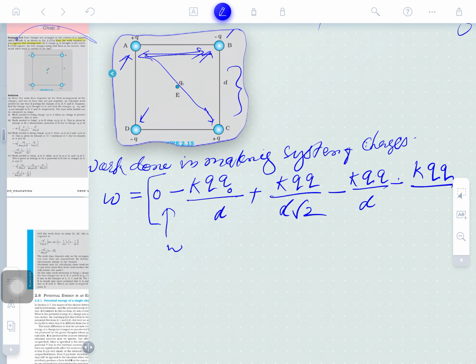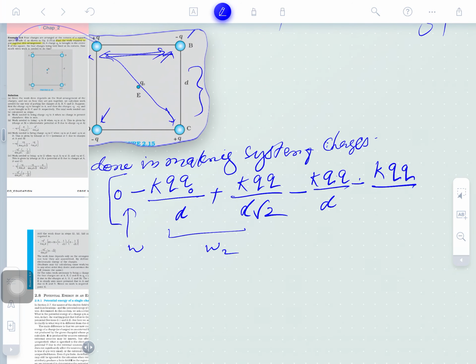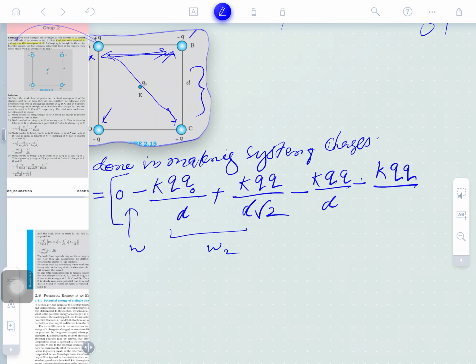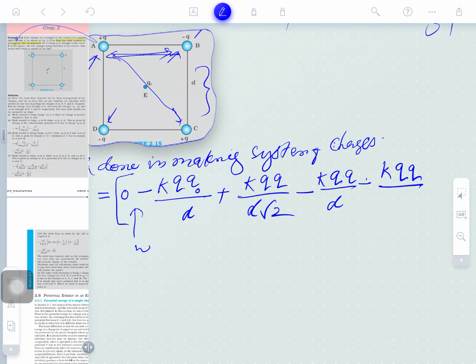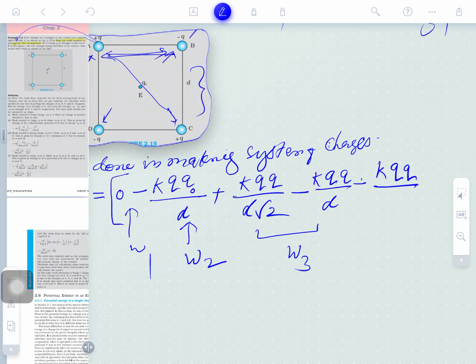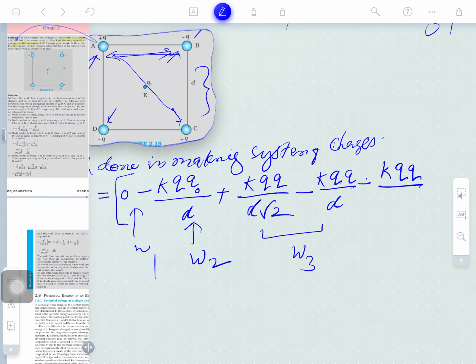This is first W, this is W2, and W2 means in bringing the B charge. No, it's wrong. This is W2, or rather W3, bringing the third charge. So two works are being done.